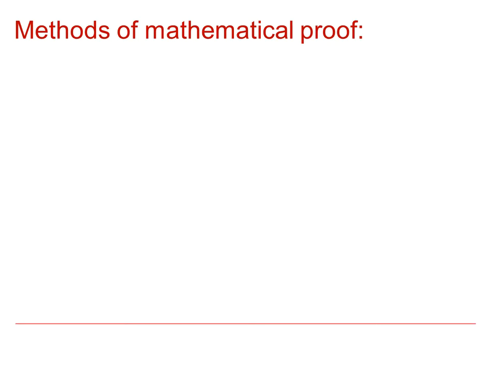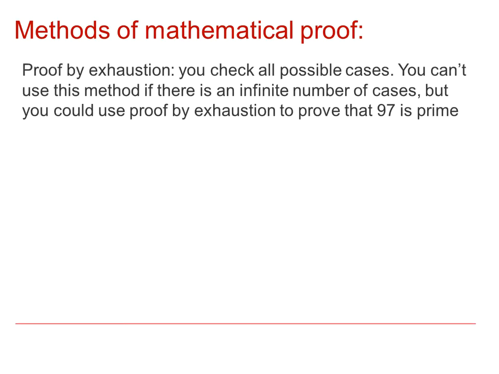Well, let's consider some methods of proof that you have already or may already have met. There is the possibility that we can check every single possible number or value and check that it does follow. So, for example, if we're trying to prove that 97 is prime, we could check through all of the numbers to see if any of them are factors.